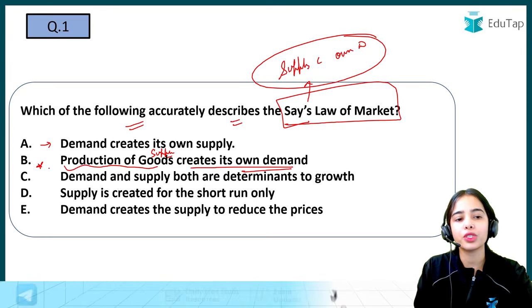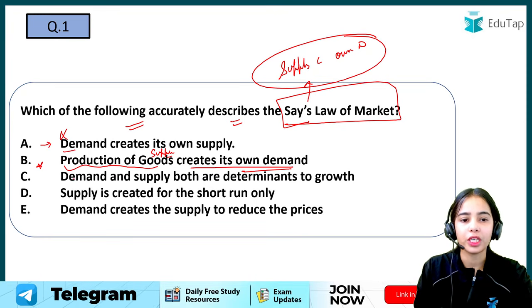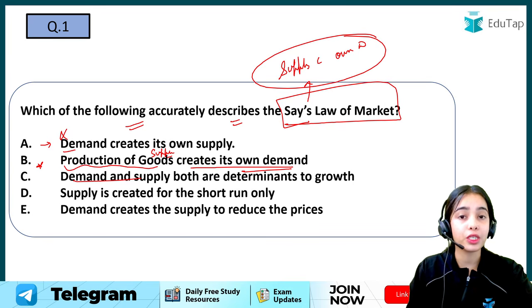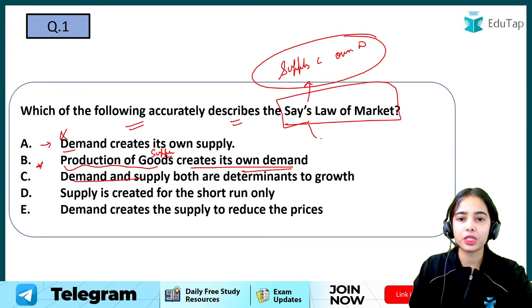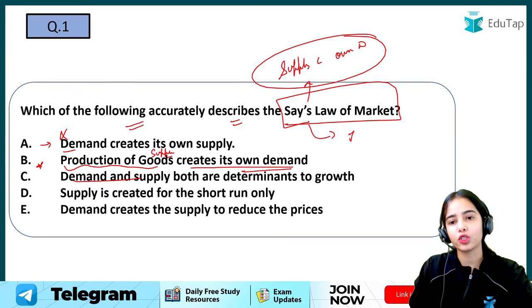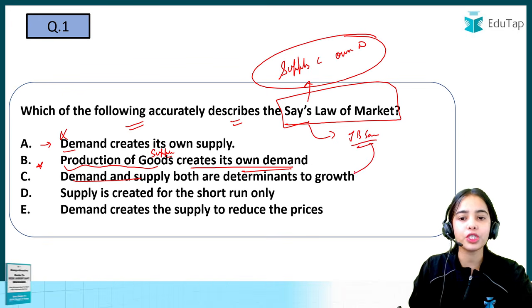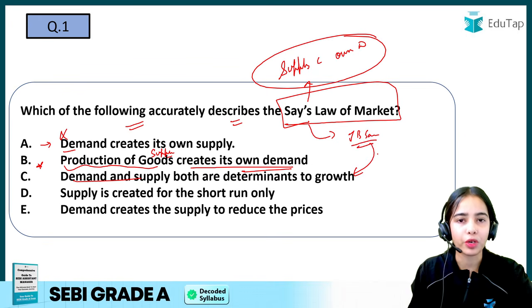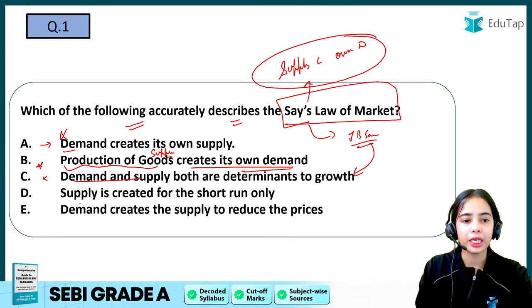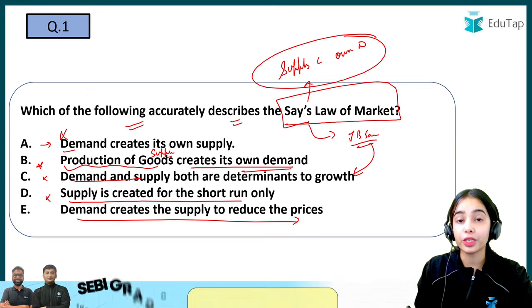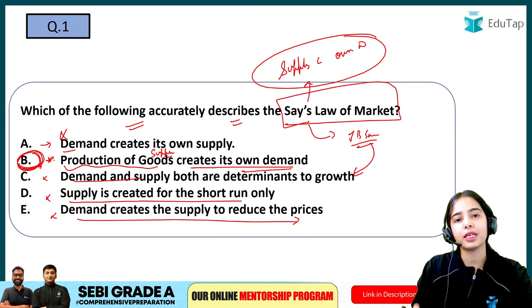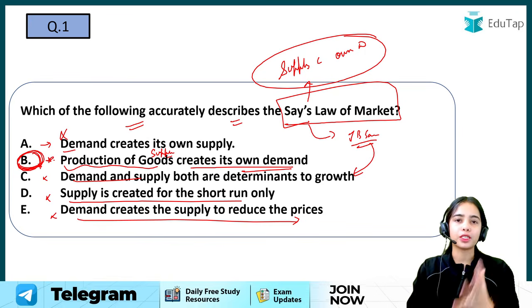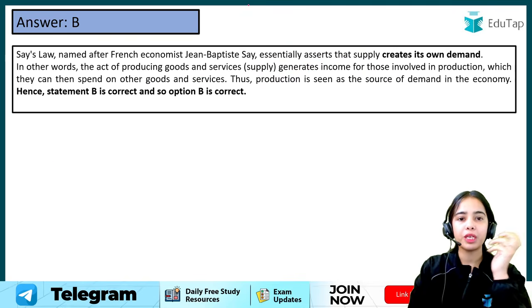If you see the other options, demand creates its own supply. No. Demand and supply both are considered determinants of growth. So the classical economists, to which John Baptiste Say also belongs, believed that supply is the most important determinant. Okay, so this is also not correct. Supply is created for the short run only. No. Demand creates the supply to reduce the prices. No. So only B is the most appropriate answer. It is the correct answer. The supply creates its own demand. Okay, so B is the right answer.